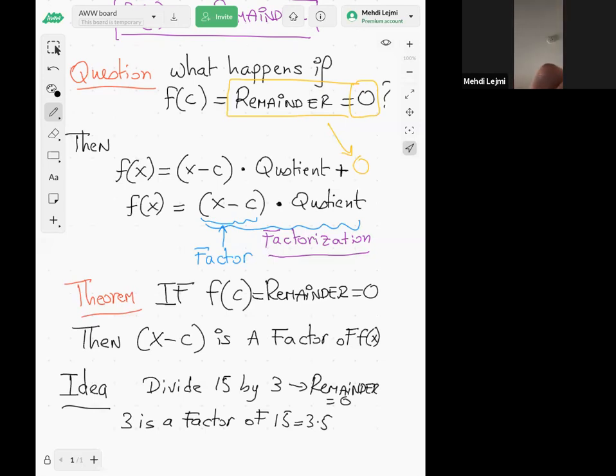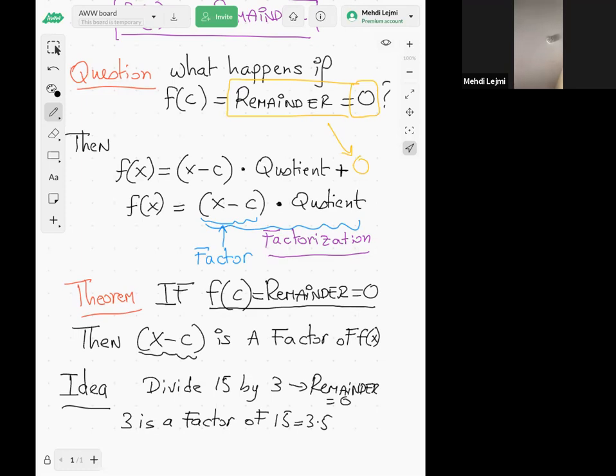Then you're asking, let me see your question: can you give us an example using the information you said? Yes, of course, I'm going to give you a couple of examples. But I hope you got the idea, guys. If my remainder, which is f of c, is 0, then x minus c is a factor.